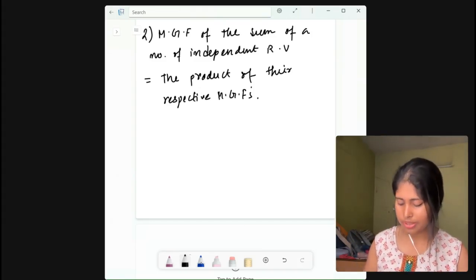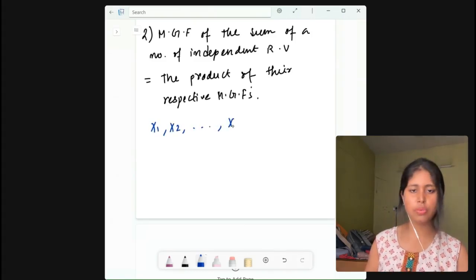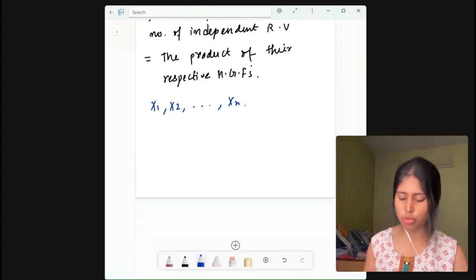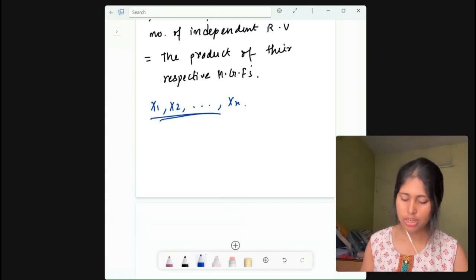Now if we consider the random variables to be X1, X2, going on till Xn, what is the MGF of the sum of these independent random variables? How do you write it?